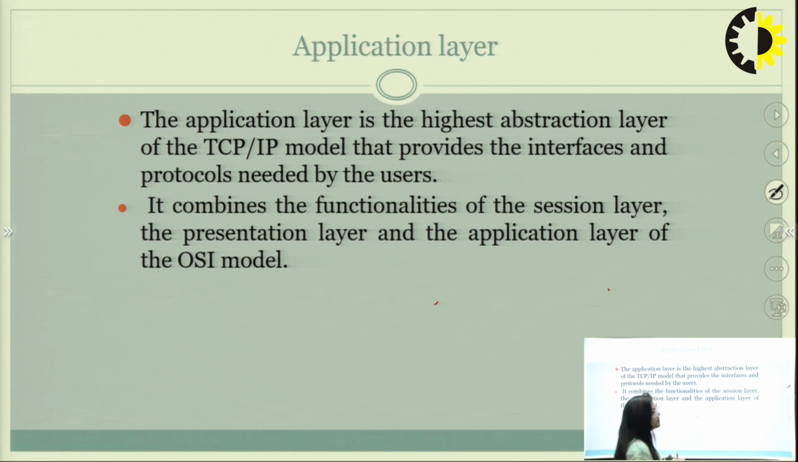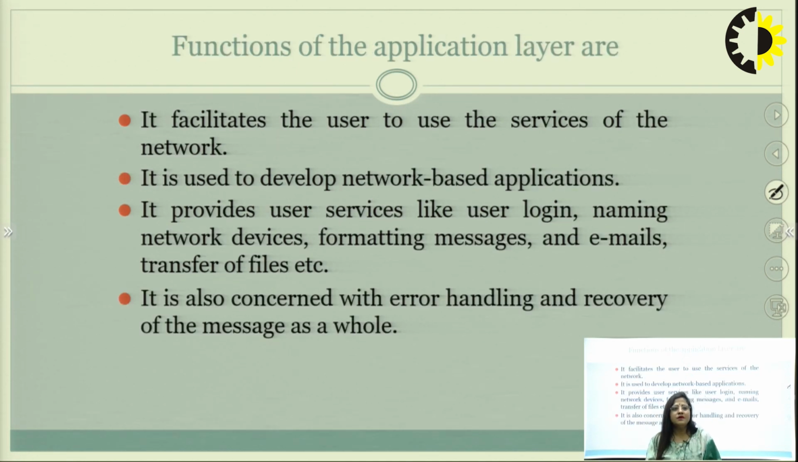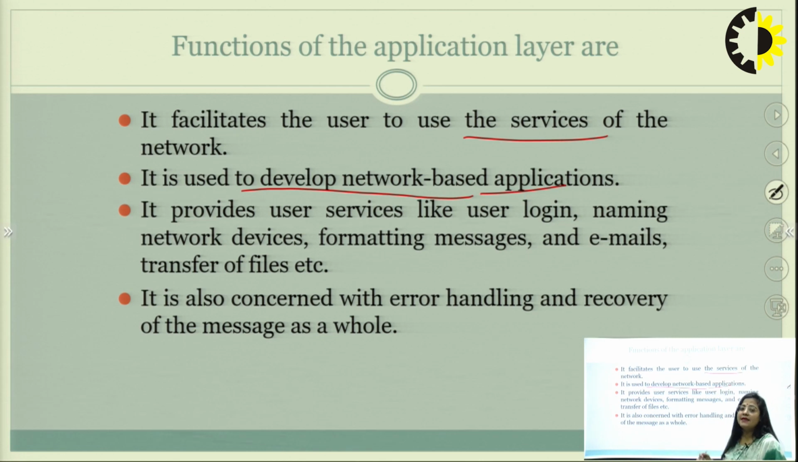So the application layer combines the OSI application layer with the presentation layer and the session layer. These three layers are combined, so the functionality of the application layer is different from the OSI model. These are some functionalities of the application layer. First, it facilitates the user to use the services of any network. And second, it is used to develop network based applications.